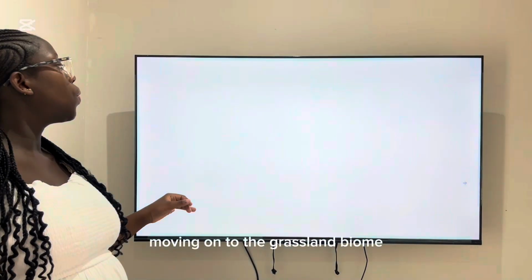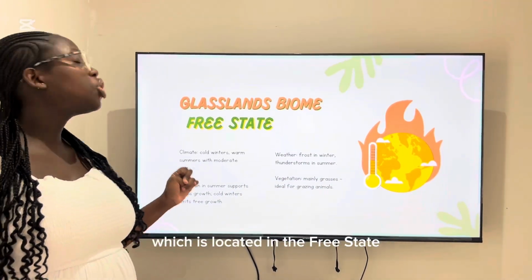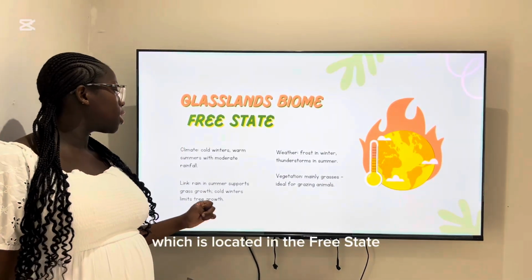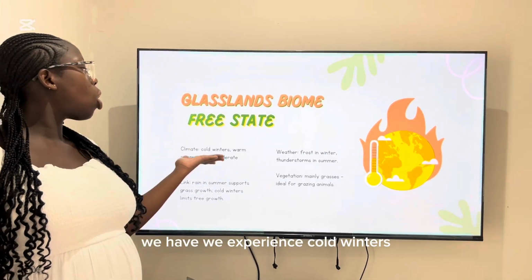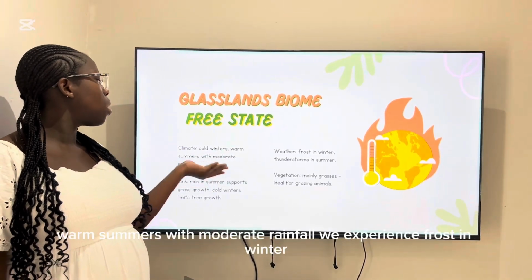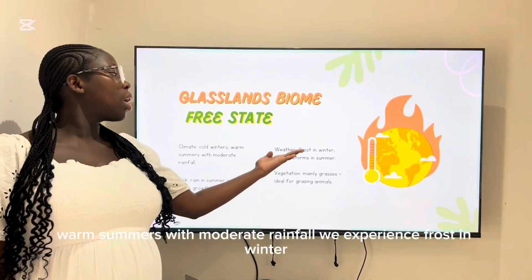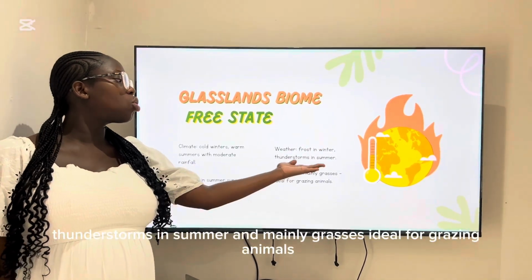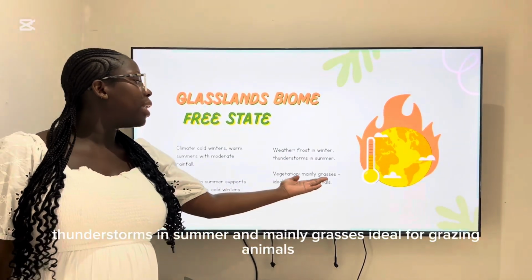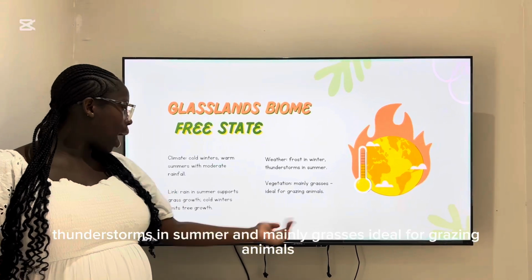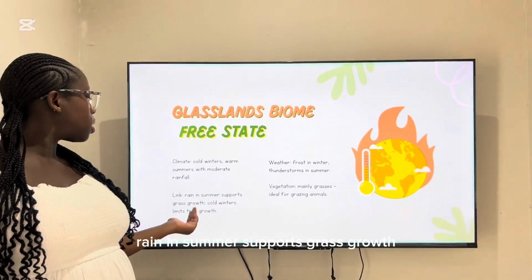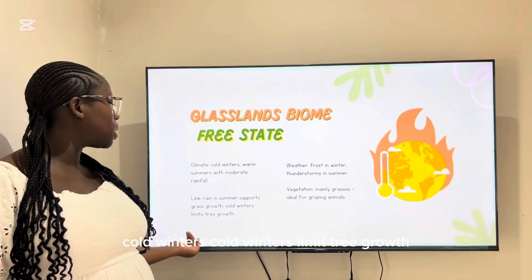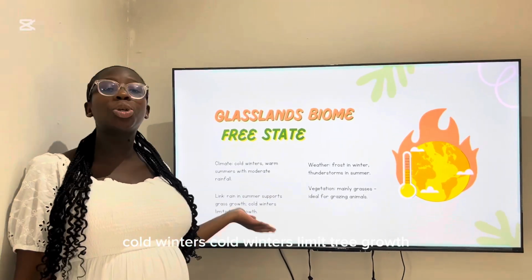Moving on to the grassland biome, which is located in the Free State. We experience cold winters, warm summers with moderate rainfall. We experience frost in winter, thunderstorms in summer, and mainly grasses, ideal for grazing animals. Rain in summer supports grass growth, cold winters limit tree growth.